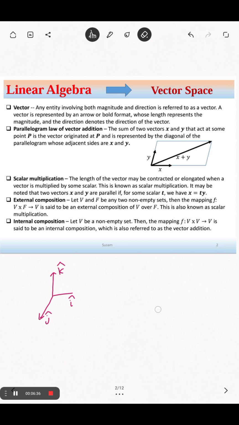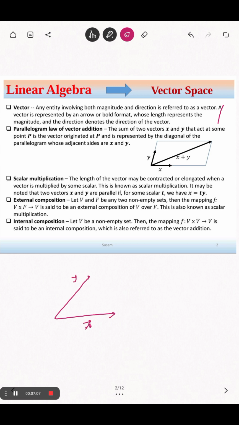So I guess that you know the definition of vector. If you don't know, please check on this. It's easy to revise. Then coming to another property, vector addition, that is called the parallelogram law. Why parallelogram? There must be some parallelogram in that idea. Let's see. Suppose we have a vector x and we have another vector y.